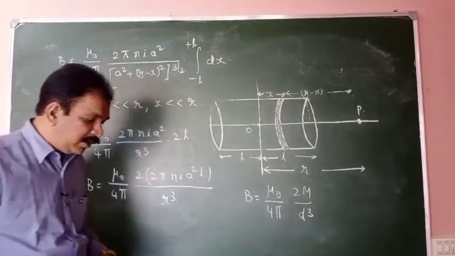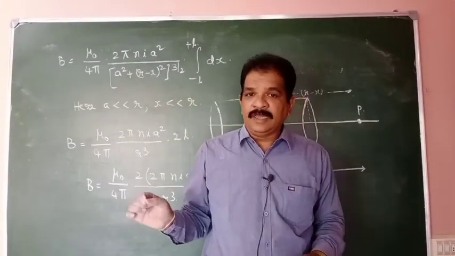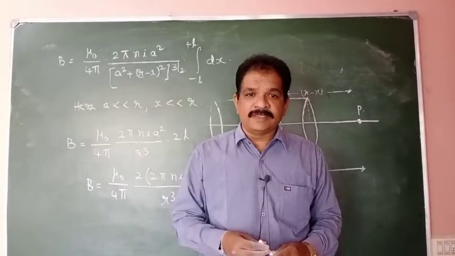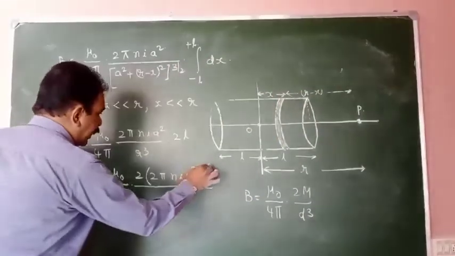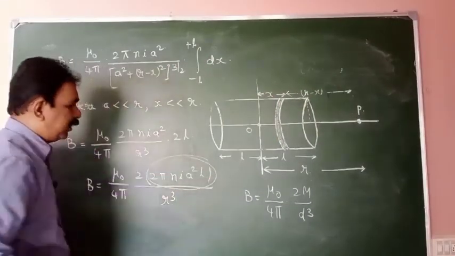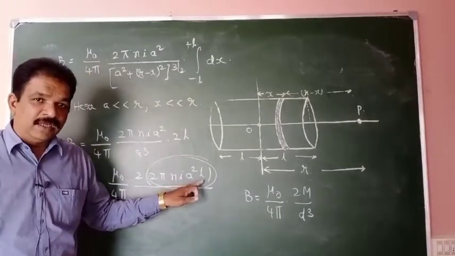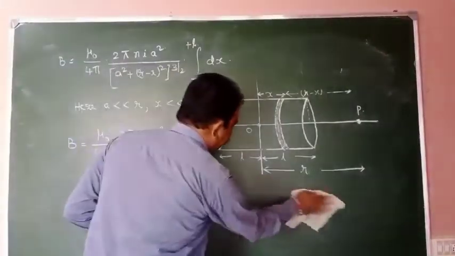So from this, what we can conclude is that this current-carrying solenoid will also behave as a magnet having magnetic moment 2π n I a² into L. Write down, we are coming to the end.